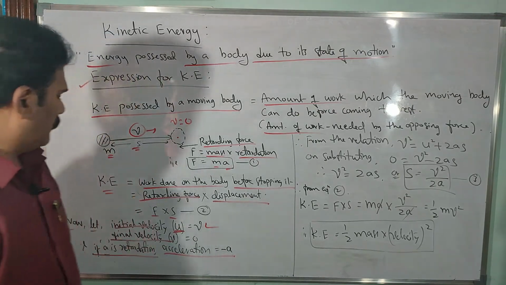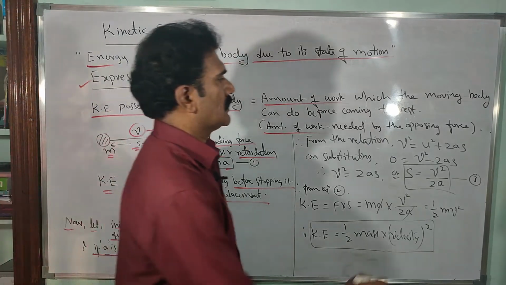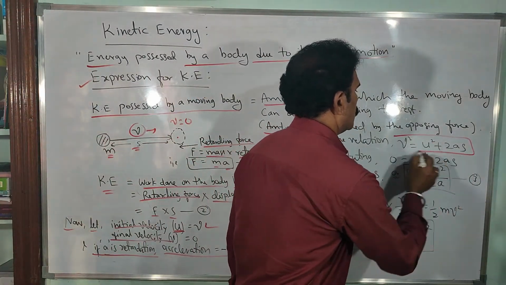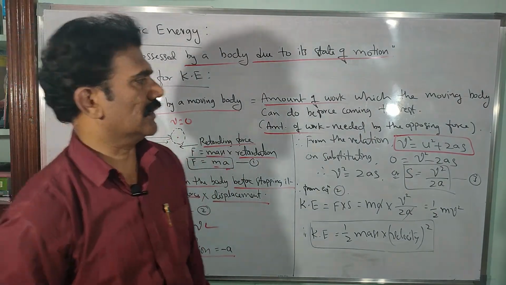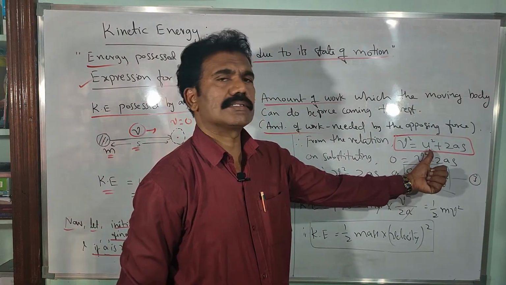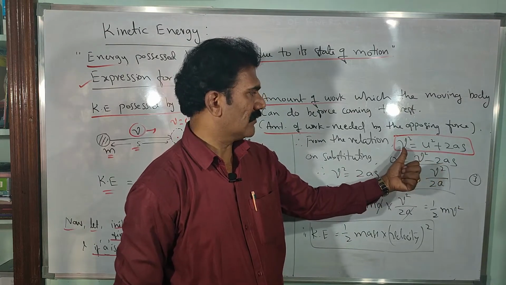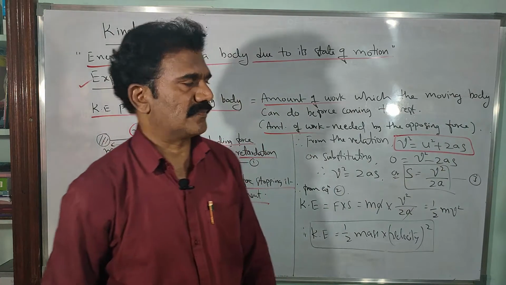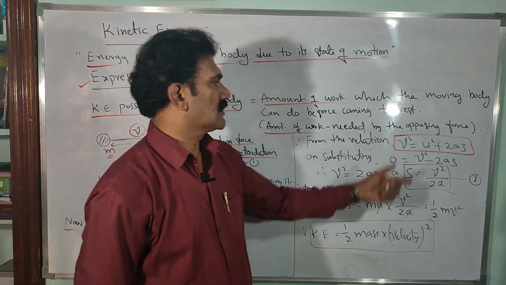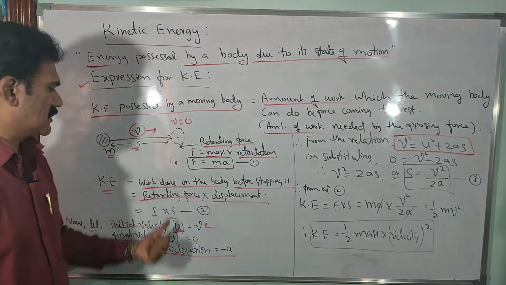Now we have a standard relation in the equations of motion, that is v square is equal to u square plus 2as, where u is the initial velocity, v is the final velocity, a is the acceleration and s is the displacement. Now just substitute the values as per this discussion.